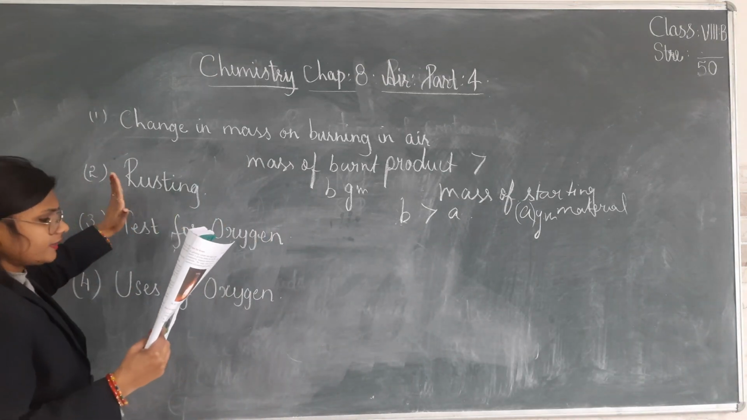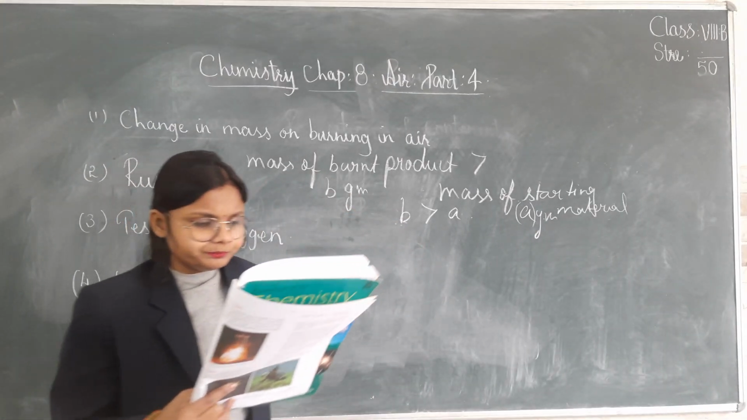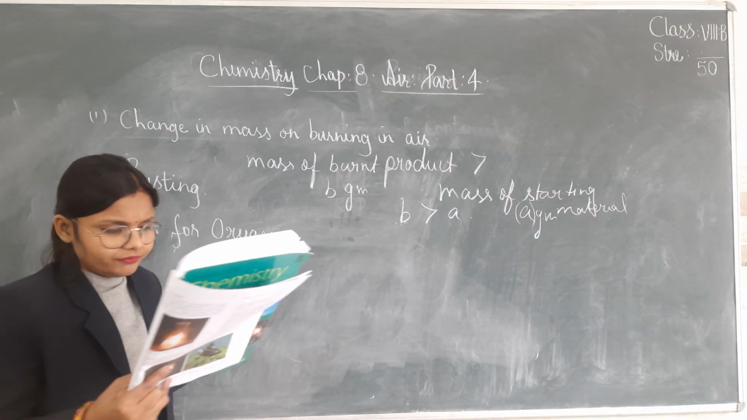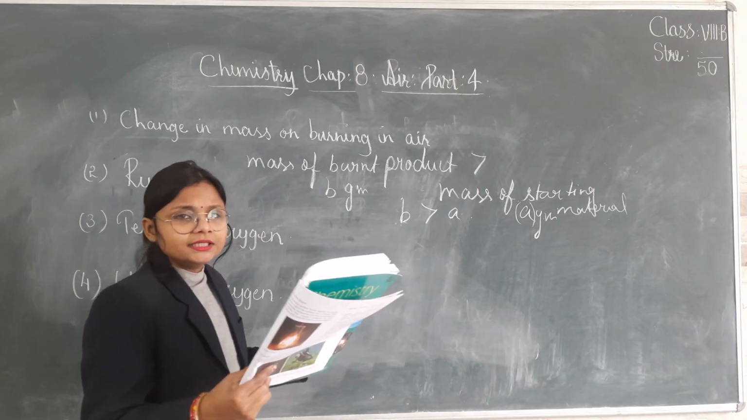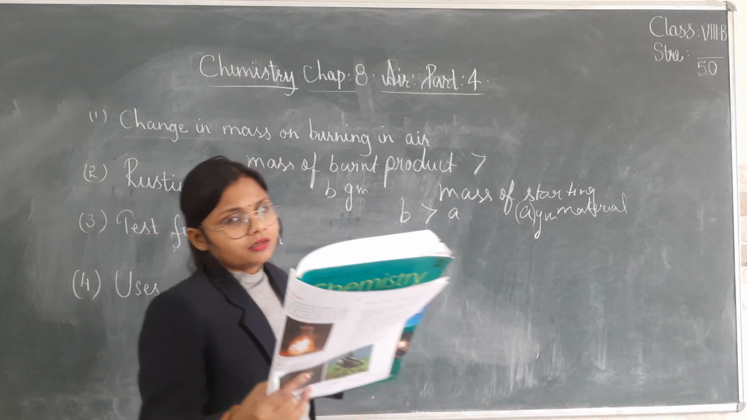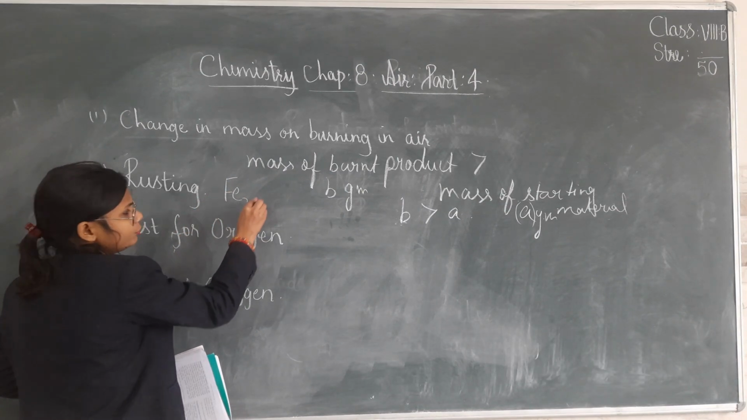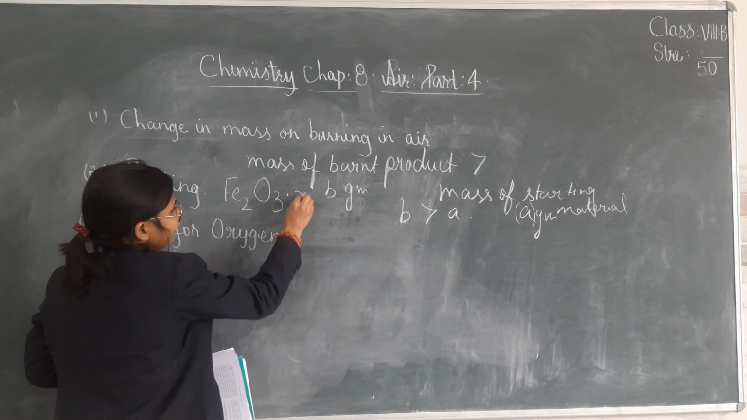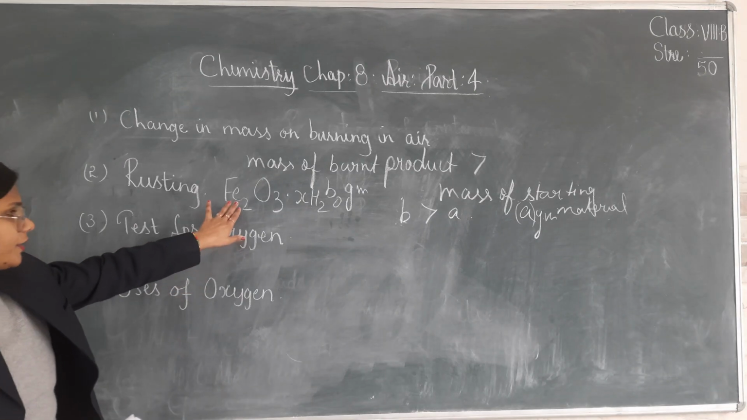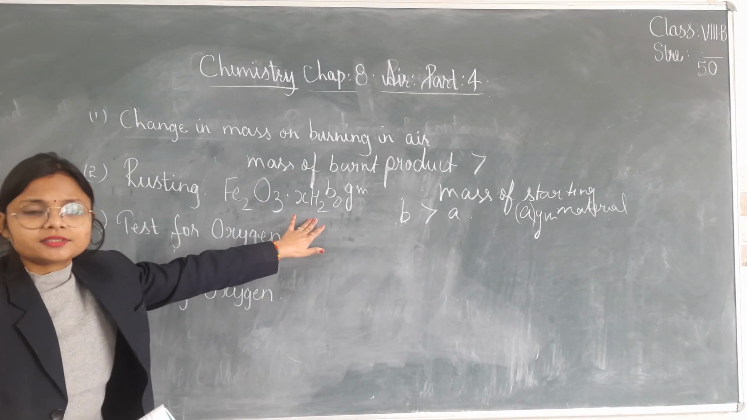Now come to the next topic, that is rusting. We all know what rusting is. In Hindi we call it jung lagna. Rusting is the slow conversion of iron into reddish brown hydrated iron oxide by the action of moist air. So what is the formula of rust? Fe2O3.xH2O. Fe is iron. When iron comes into contact with oxygen and water molecules, rusting occurs.